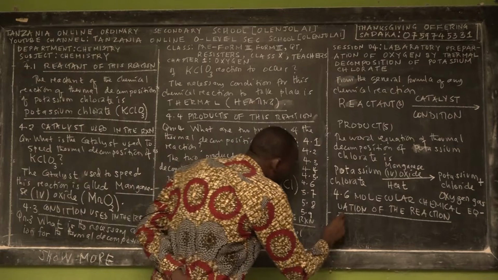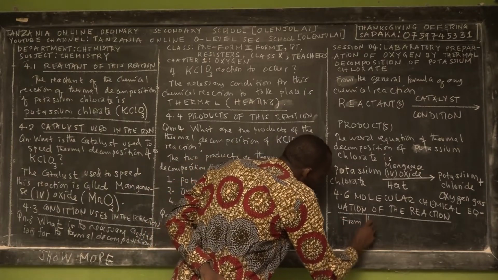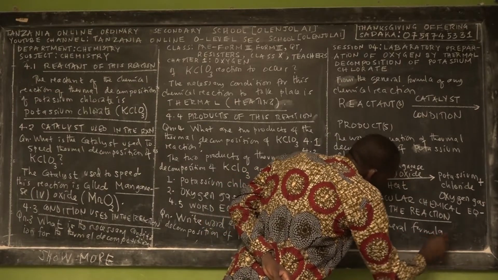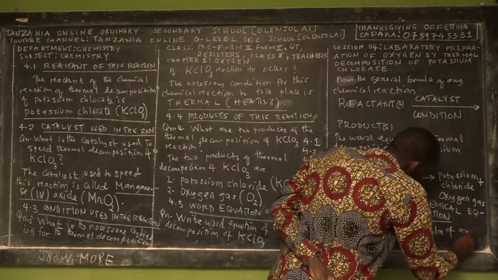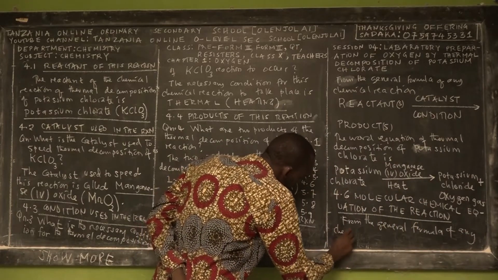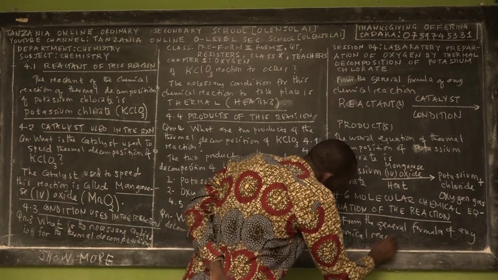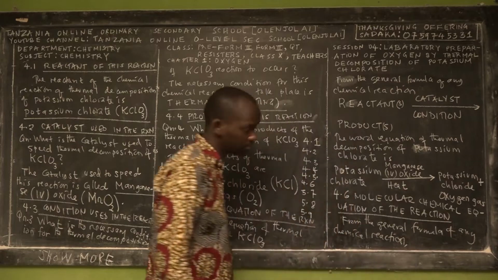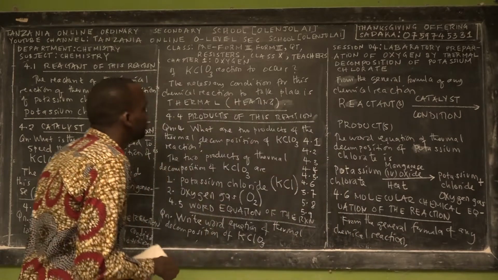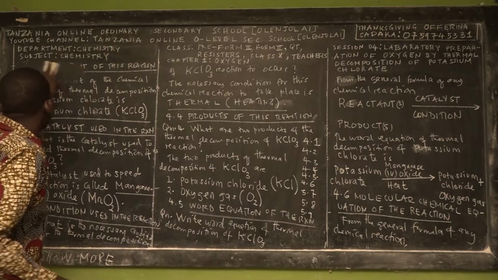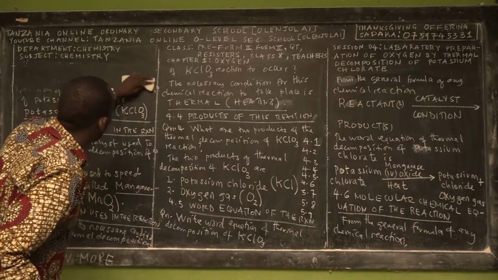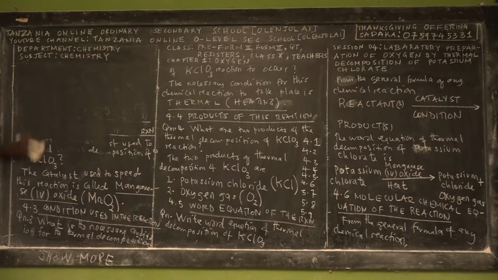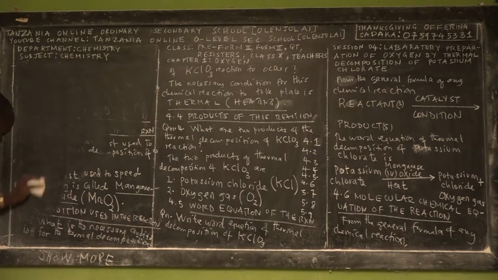So we say that from the general formula that I told you of any chemical reaction, which on the left hand side we have what? We have reactant or reactants. Then we have an arrow which represents the equal sign in mathematics.